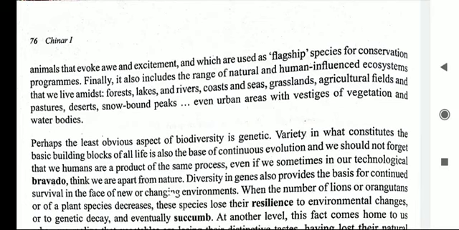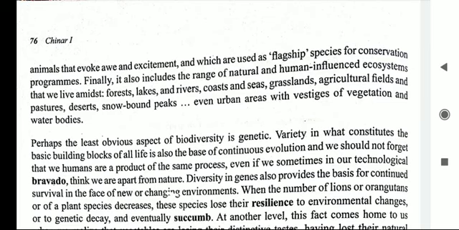Students, the writer says that biological diversity means the attractive animals like the tiger. Tiger is an attractive animal, rhino is attractive, and the elephant is also an attractive animal that arouses wonder. When we see them, we wonder, with awe and excitement. So these are the animals that arouse wonder, awe and excitement. Finally, it also includes the ecosystem. This biodiversity also includes the ecosystem, both natural and human influenced.